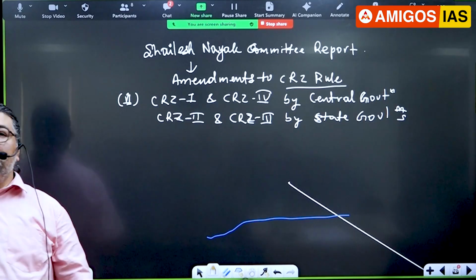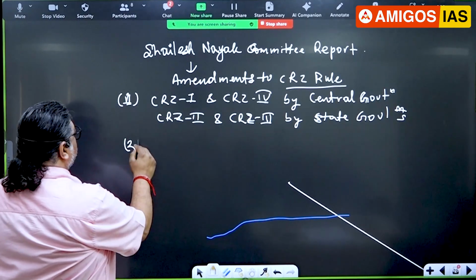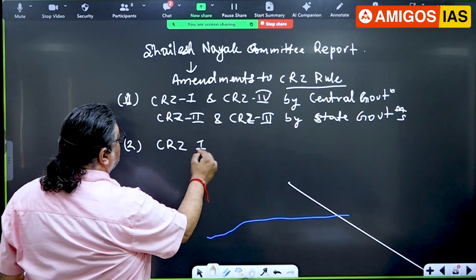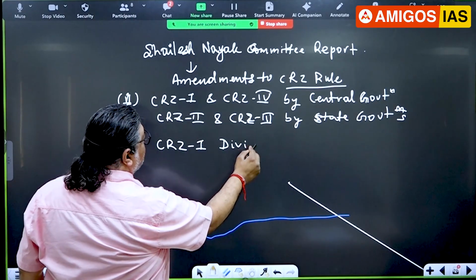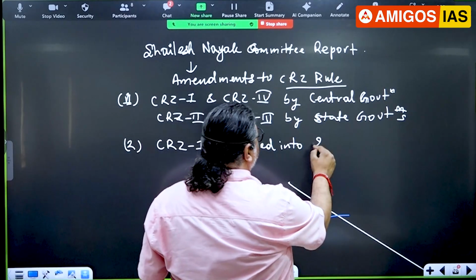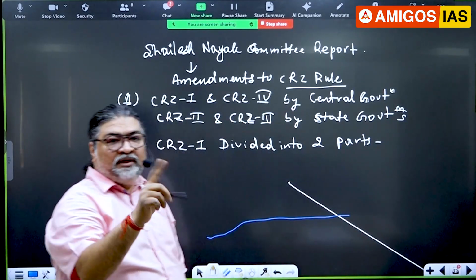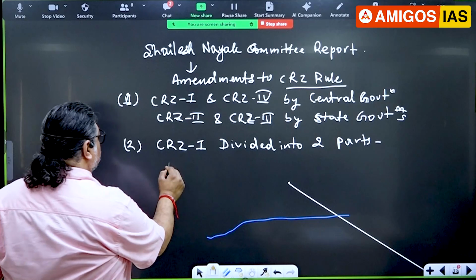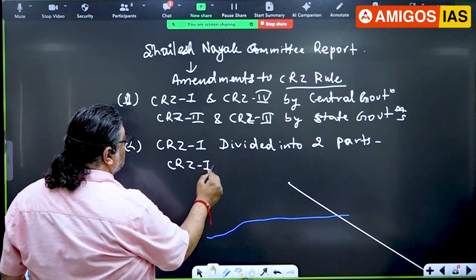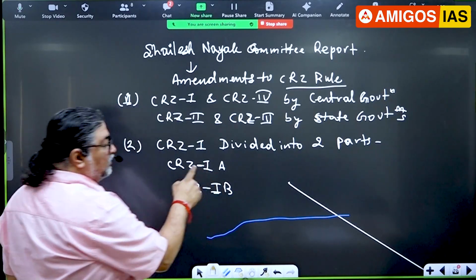First time what did the government do? Given the powers to state governments. That's a good thing. State government should have some kind of given responsibilities. Now what is the second thing here? CRZ1 is divided into two parts, is bifurcated, right? Into two parts. CRZ1A and CRZ1B. That's given here. Who declared CRZ1?